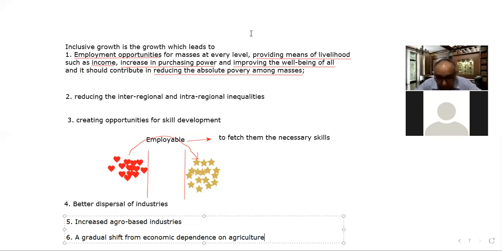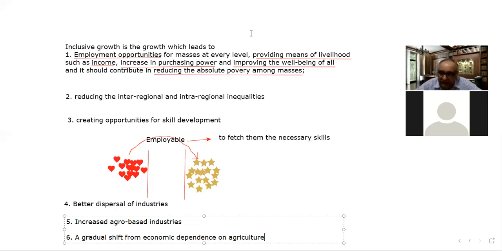The next thing is improvement in the work culture. Work culture improvement is also important because there are many persons who stay away from work due to the poor work culture in our country, particularly women, right? They stay away from work because the work culture is very poor in our country. So that is the problem.